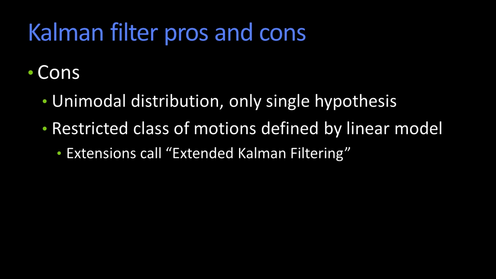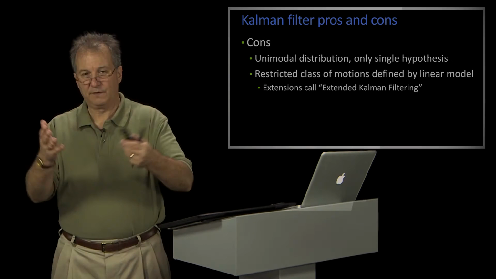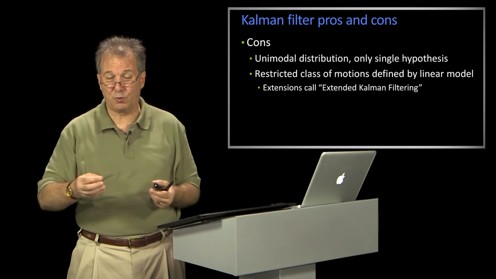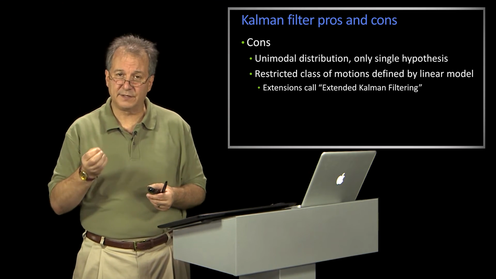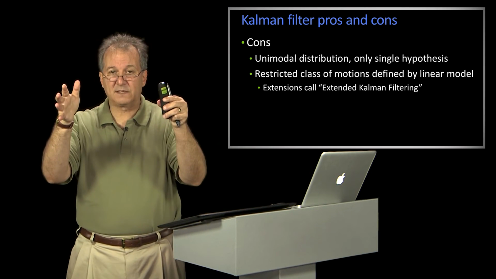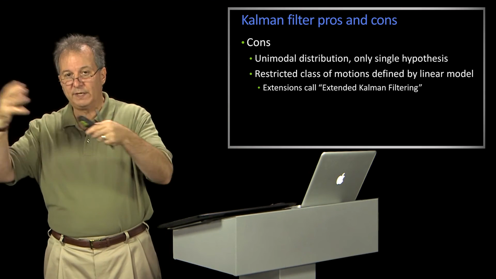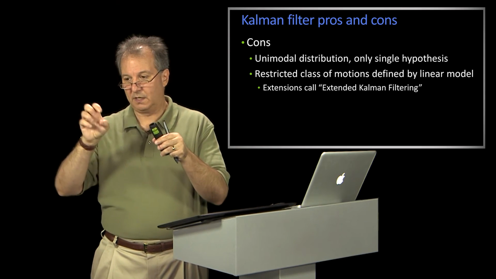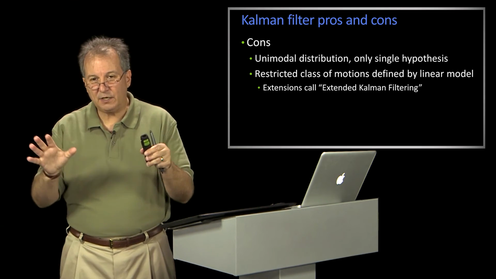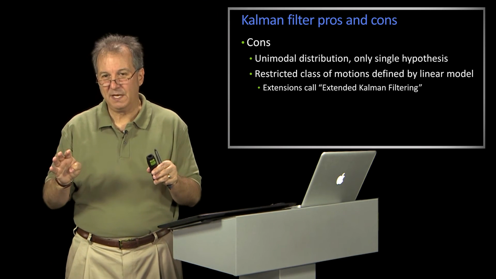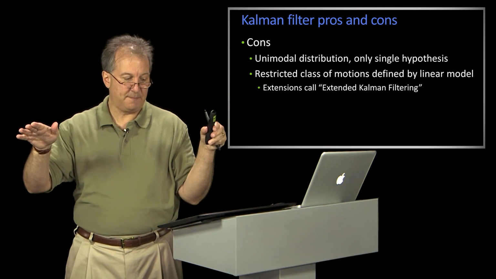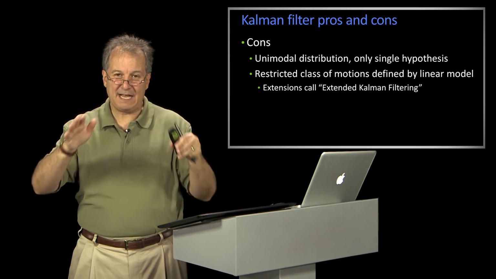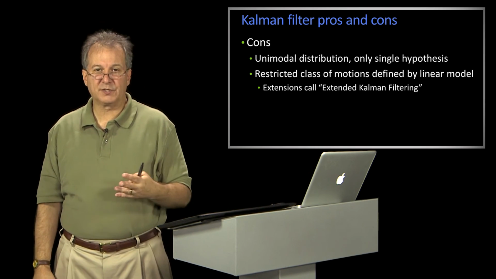There's something called the extended Kalman filter, which basically just takes, for those of you who care, you linearize about your current point. That's like taking a Jacobian around the nonlinear system. You currently estimate it linearly, update, then recompute your equations in the nonlinear prediction. So the linearity part is not that big of a problem. But this problem of having a single hypothesis, okay, that's a Gaussian, that doesn't work so well sometimes.